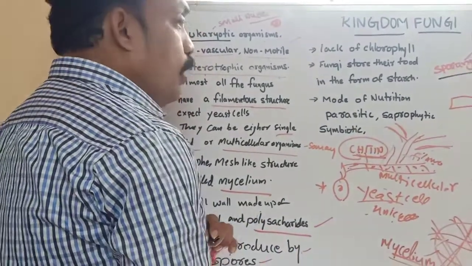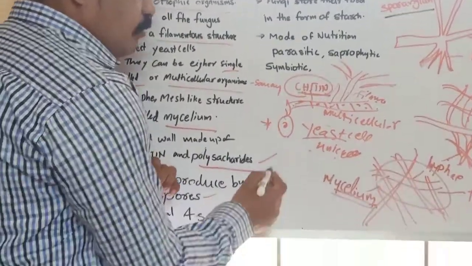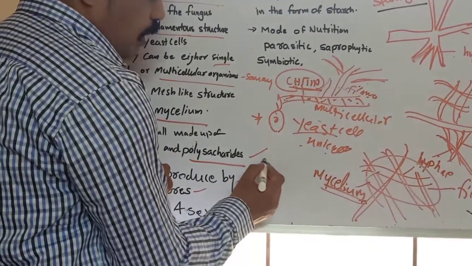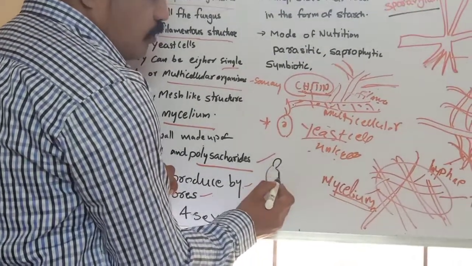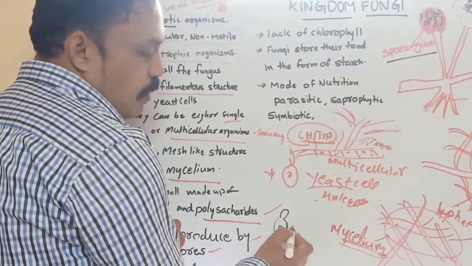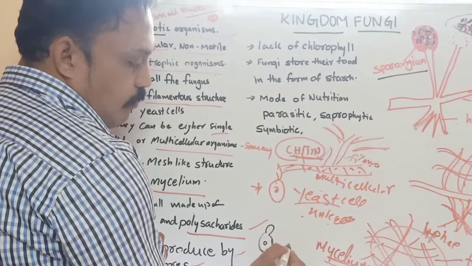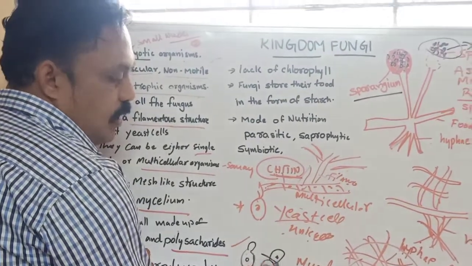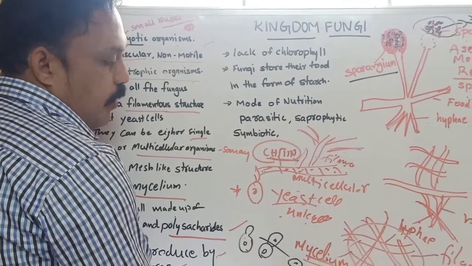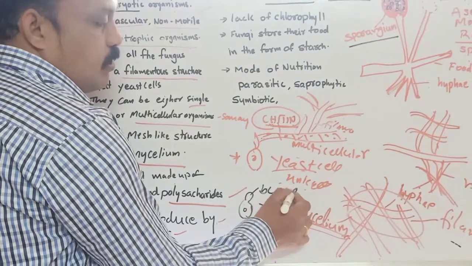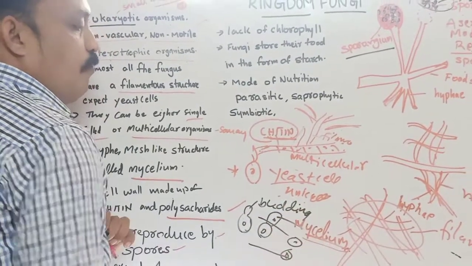And in some organisms, budding also occurs. One more asexual mode of reproduction is budding. In which type of organisms do we observe budding? For example, yeast cells. We observe budding. These buds grow into a new individual and separate from the parent body. This is called budding. Budding is also one type of asexual mode of reproduction.